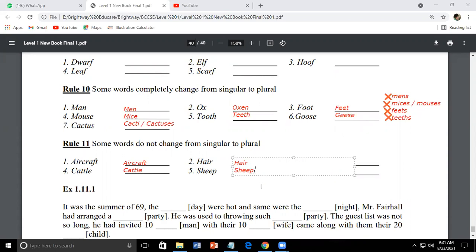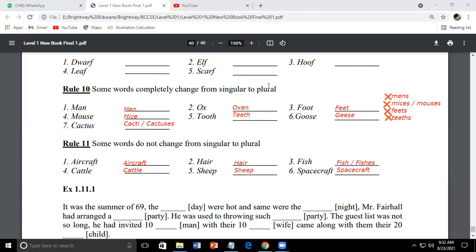Okay. And fish. Now, fish, there is a possibility. One possibility of fish being plural is fish, and the second possibility is fishes. Now, how do you apply this? But before that, let us type for spacecraft. Spacecraft remains spacecraft. Okay, so that's what you have to remember.